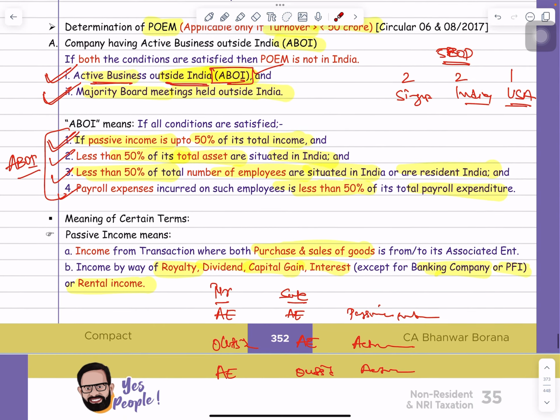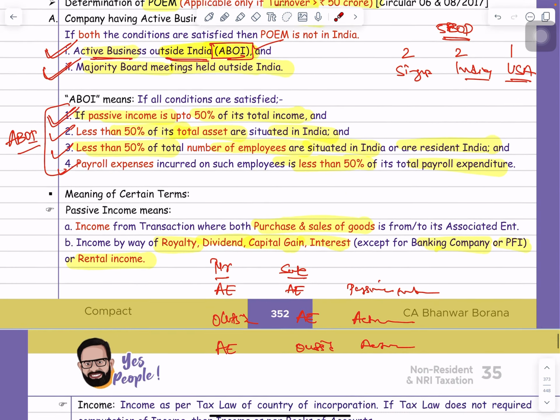Now the question is, sir, you are talking about the income, so we have to consider the income as per which law? Obviously that company is based in Singapore, so we will take the income as per the Singaporean tax law. But suppose as per the Singaporean tax law there is no requirement to calculate any income, then guys, we will take the income as per the books of accounts.